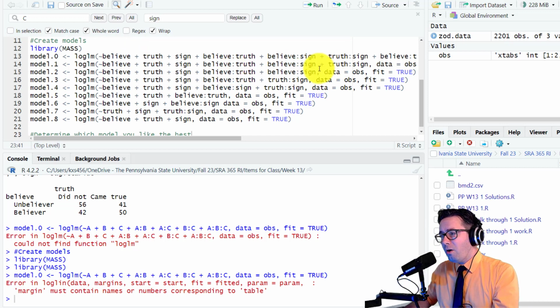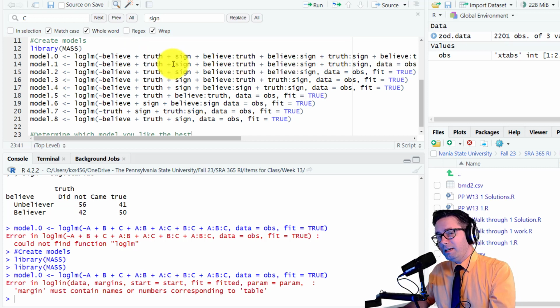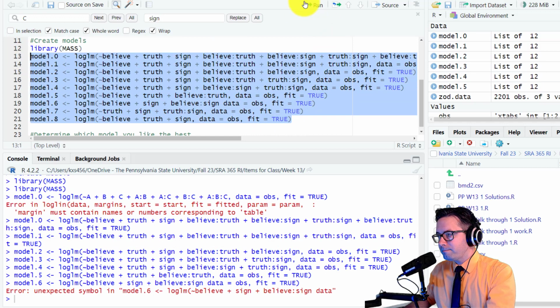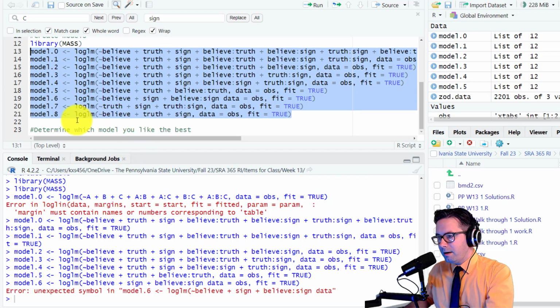And notice how long this is. This is kind of confusing, and it's easy to mix things up. So that's why I did the A, B, and C first, and then substituted that in. So now when I run this, I get my models. Beautiful. Notice that I have an issue with 6. What's my issue? Oh, you see it? No comma.